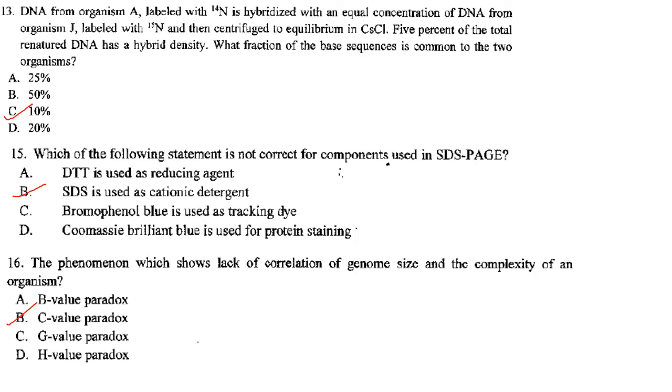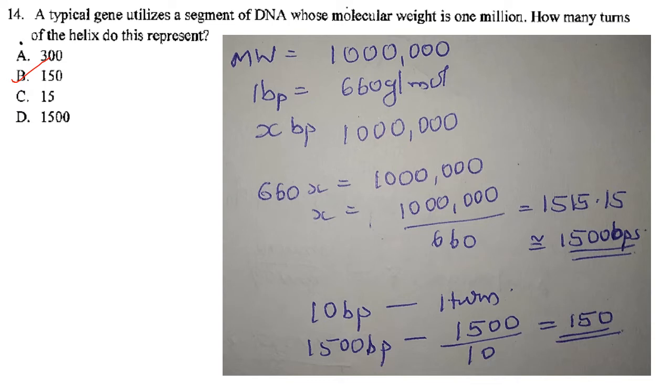Then next one. The phenomenon which shows lack of correlation of genome size and the complexity of an organism. So it is the C value paradox. Answer is option B.